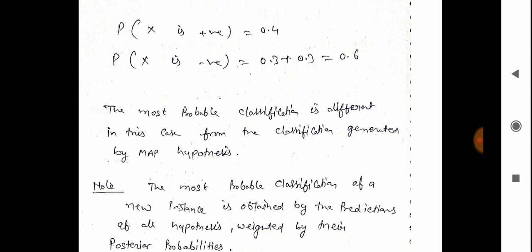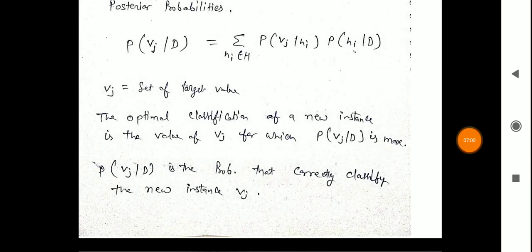The most probable classification of a new instance is obtained by combining the predictions of all possible hypotheses weighted by their posterior probabilities. By using this formula, we calculate the Bayes optimal classification: argmax over Vj of the summation over Hi belonging to H of P of Vj given Hi and probability of Hi given D.